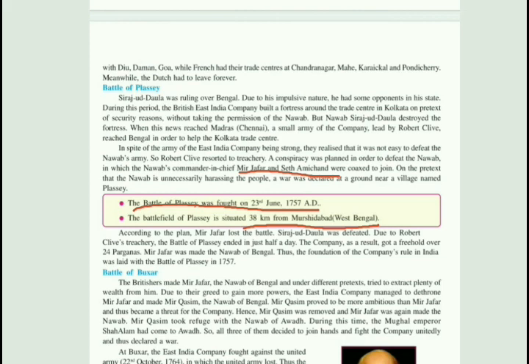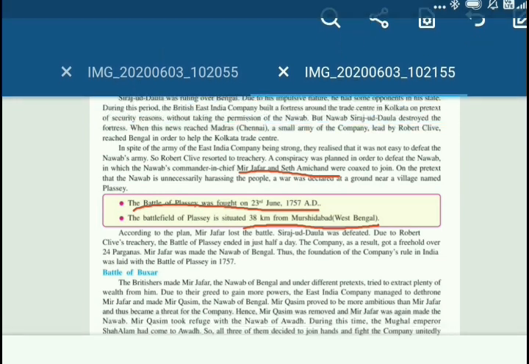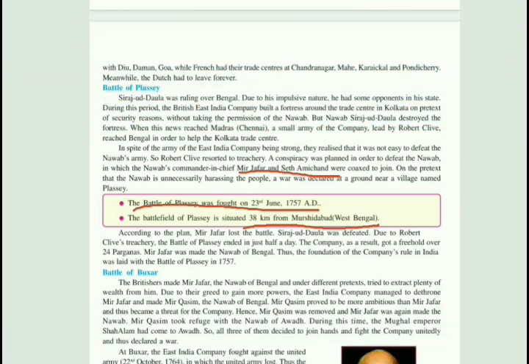Please children, underline that the Battle of Plassey was fought on 23rd June 1757. The battlefield of Plassey is situated 38 km from Murshidabad, West Bengal. According to the plan, Mir Zafar lost the battle. Sirajudullah was being defeated. Due to Robert Clive's treachery, the Battle of Plassey ended in just half a day.